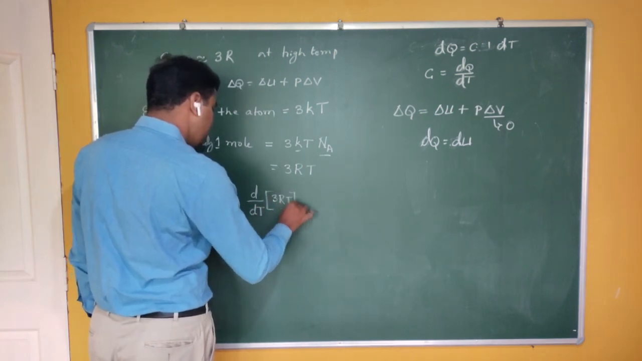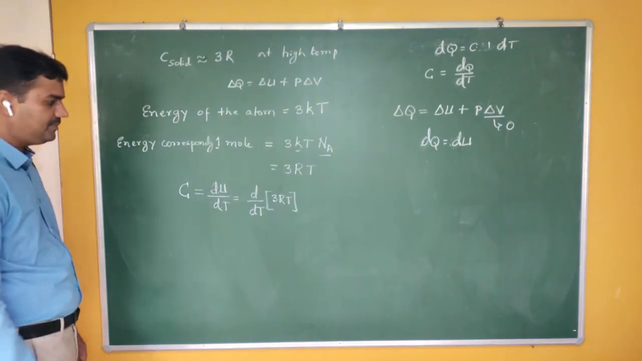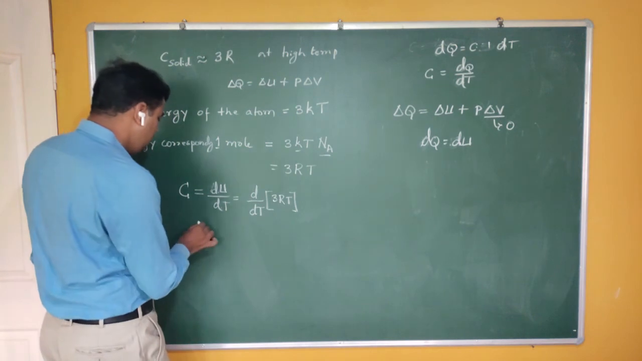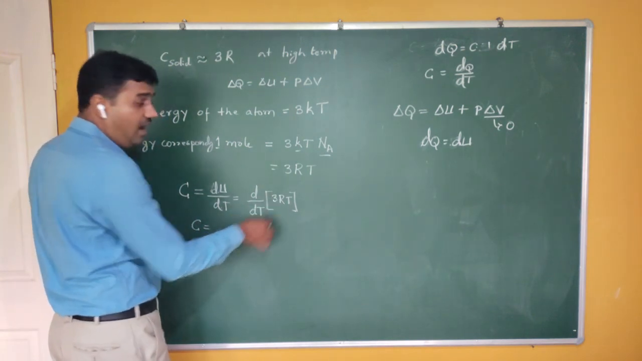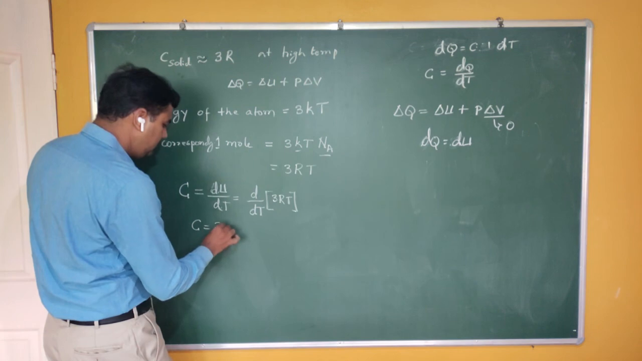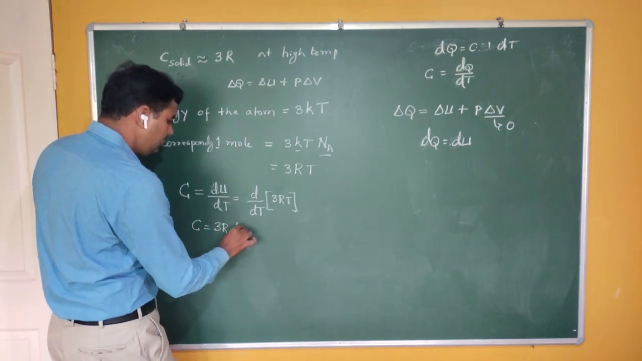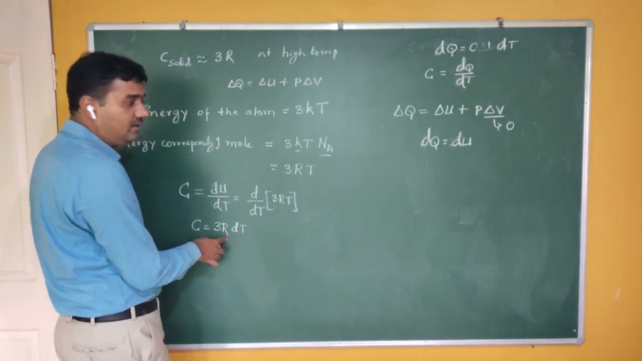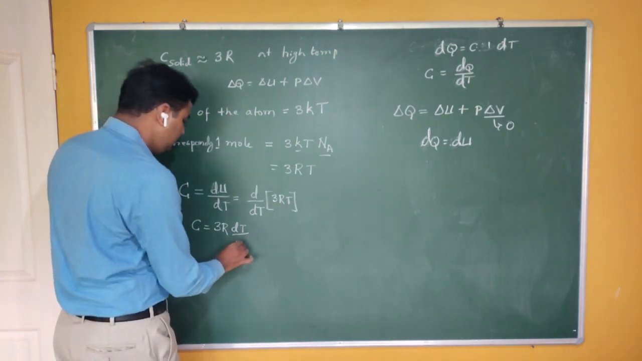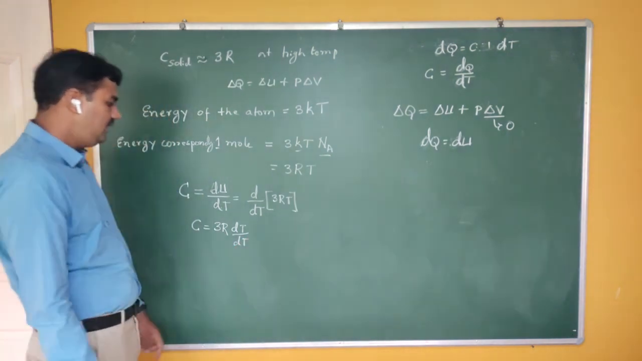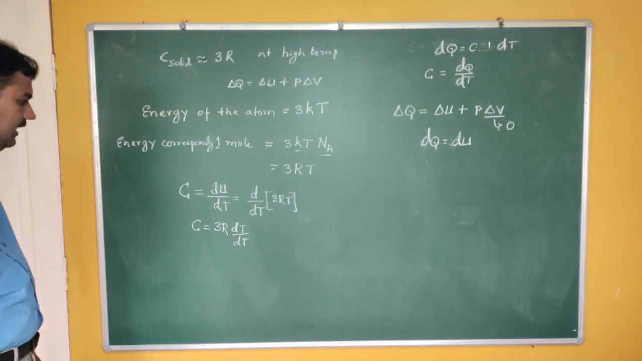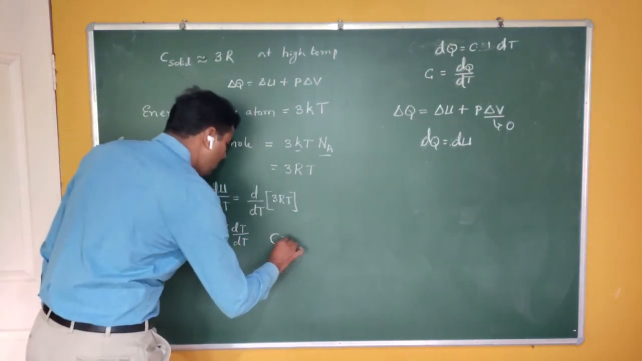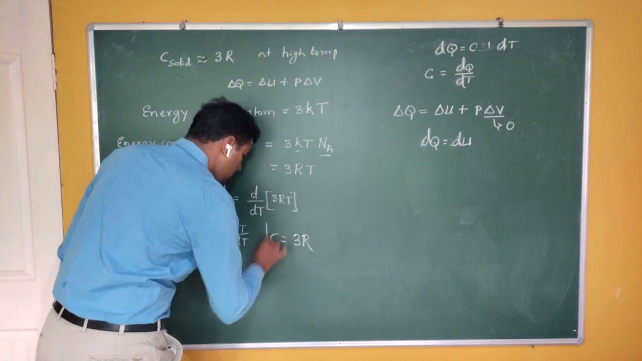You can differentiate 3RT with respect to T. In the next year you are going to study differentiation. Here 3R is a constant, and differentiation is not applicable to a constant. 3 is a constant, and R, 8.31, is the universal gas constant. So this becomes the differentiation of T with respect to T, which is 1. Therefore, your C becomes 3R.